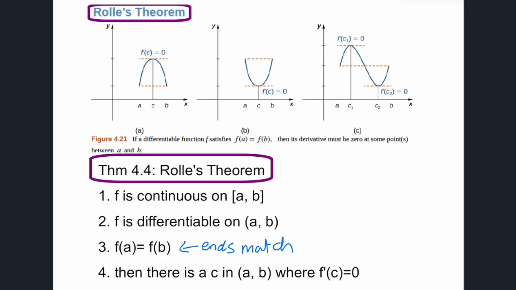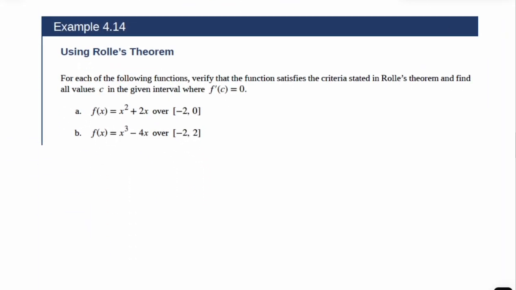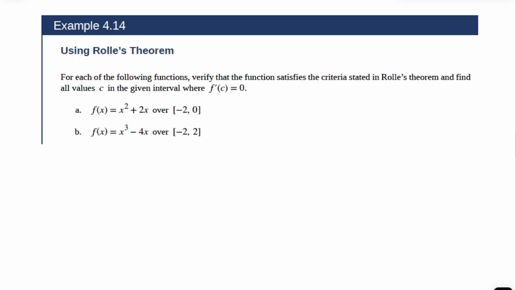So here it tells us that we are guaranteed to have one in a particular interval if it matches these three conditions. So let's use Rolle's theorem to help us find those spots where the first derivative is equal to 0.